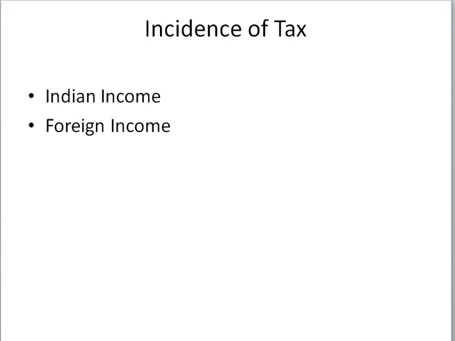Indian income, if any of the following is positive, then it is an Indian income. Number one, if any income is received in India during the previous year, at the same time it accrues also in India during the previous year. Number two, if any income is received in India during the previous year but it arises outside India during the previous year. Number three, if income is received outside India during the previous year but it arises or is deemed to arise in India during the previous year, then that income is called the Indian income.